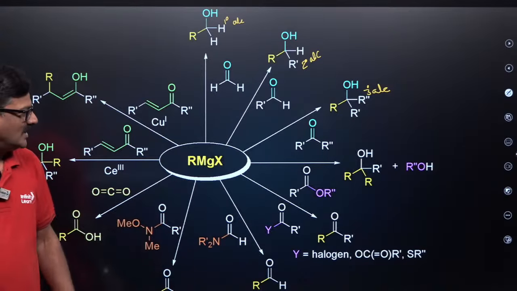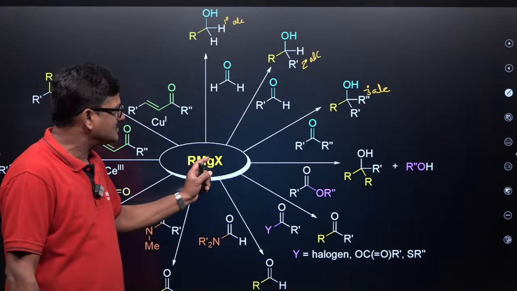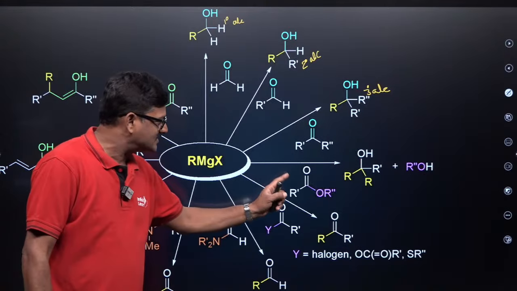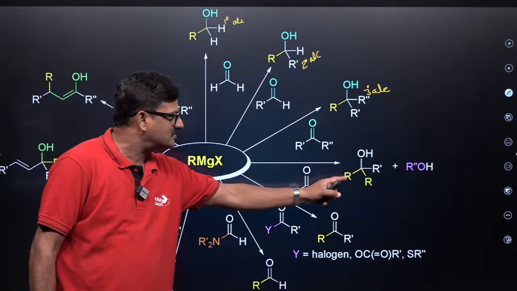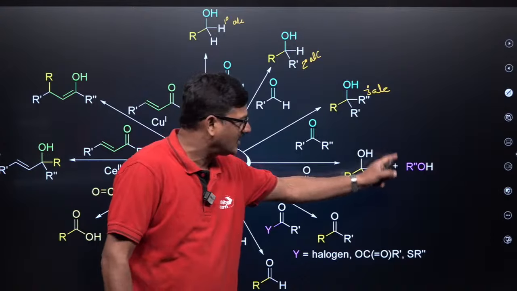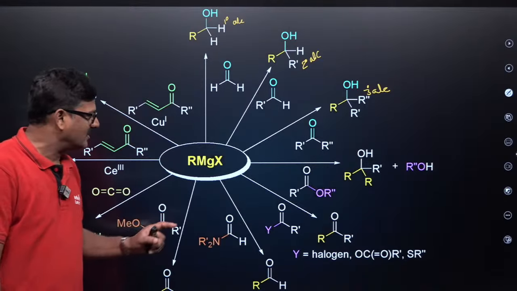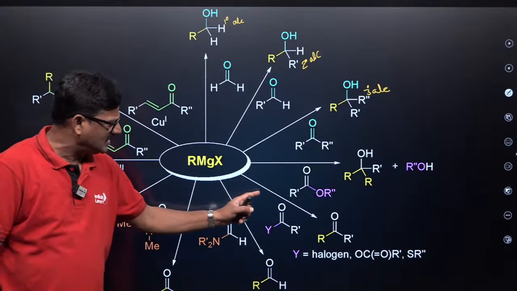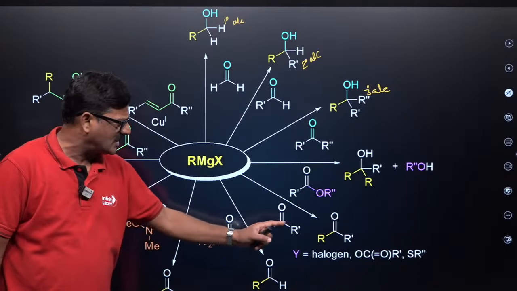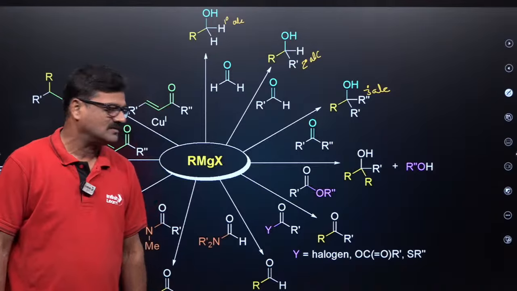right? And Grignard reagents react with an ester to give a tertiary alcohol and a corresponding primary alcohol. And Grignard reagent reacts with any acid derivative to give a ketone.